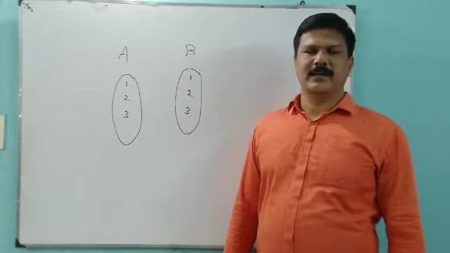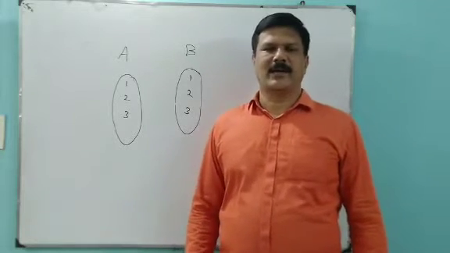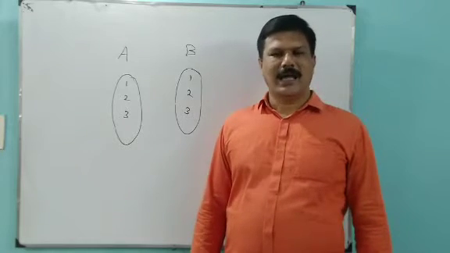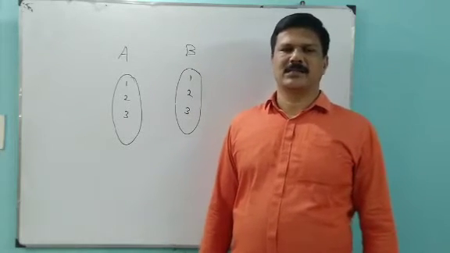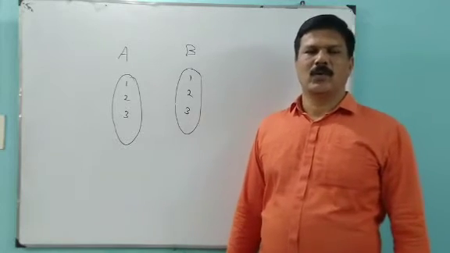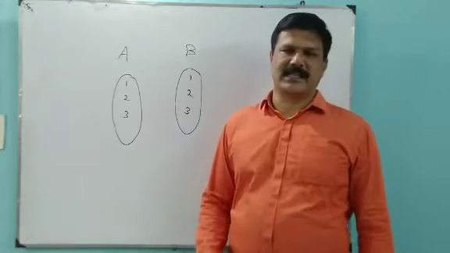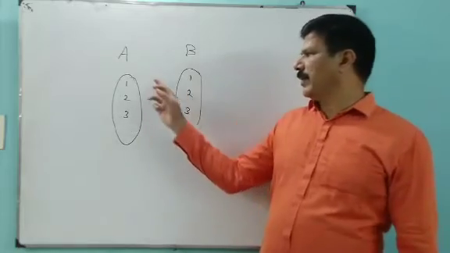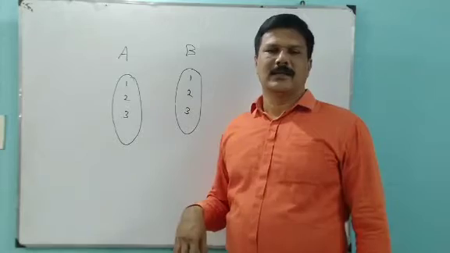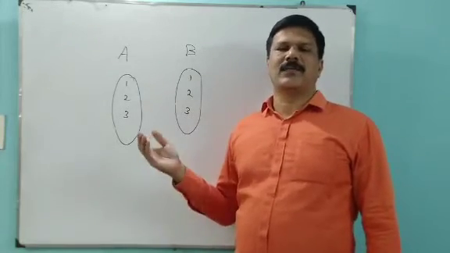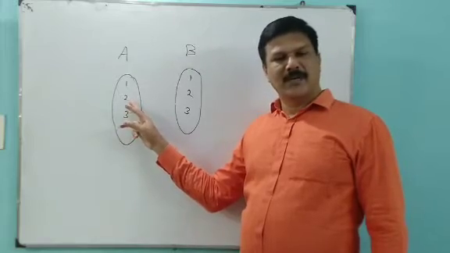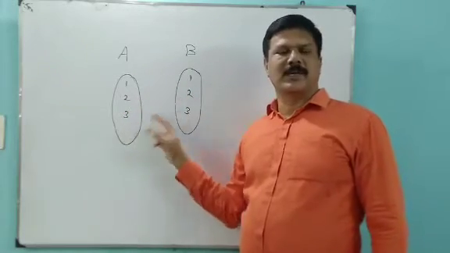Now let us see identity function. Identity function means two sets having the same elements. Now let A be a non-empty set. Then the elements of A are 1, 2, 3. The image of 1 is 1, the image of 2 is 2, the image of 3 is 3.